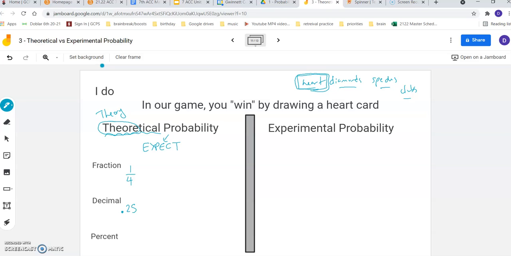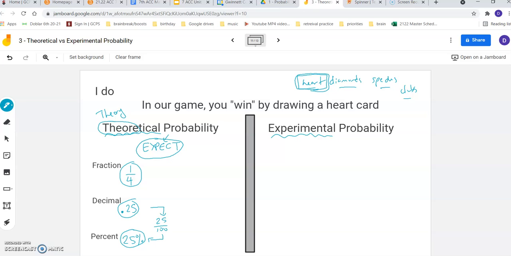And we also frequently show probability as a percent as well. So in this case, 25 hundredths, which is 25 out of 100, and percents are always out of 100, as we learned in 6th grade and earlier this year. So you have a 25% chance of winning this game, or a 1 in 4 chance of winning this game, or a 25/100ths chance of winning this game. Those are all ways to express the theoretical probability, which is the probability you expect.